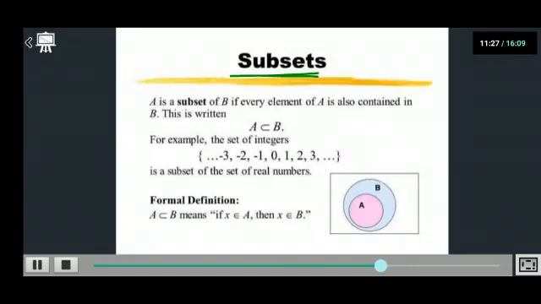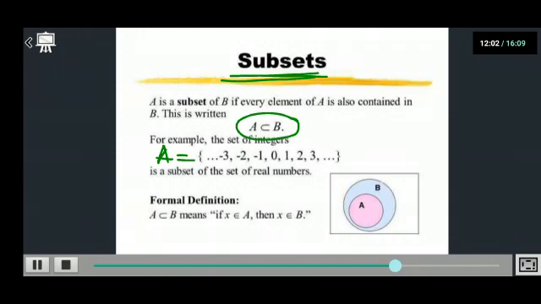Now, the next topic which we are going to start is very, very important in set theory, and that is called a subset. Now, let us understand what is a subset. See the example which is in front of your eyes. A is a subset of B if every element of A is also contained in B. Every element of A, if it is contained in B, then we can say that A is a subset of B. Okay, now the example is given here, the set of integers.